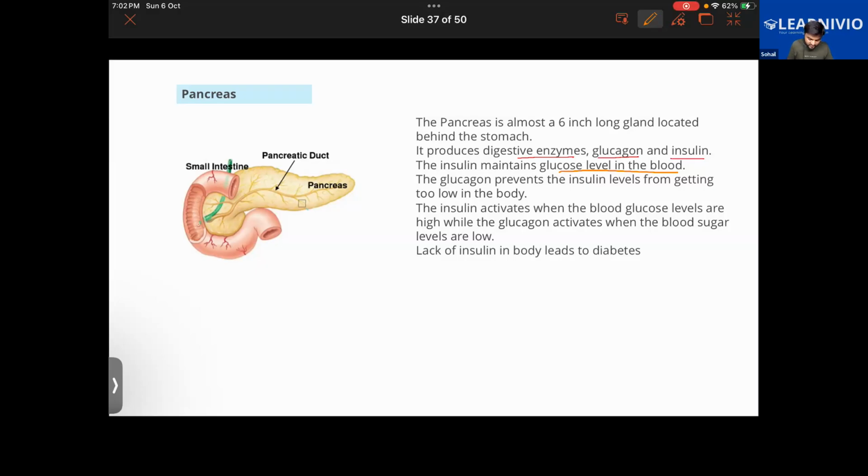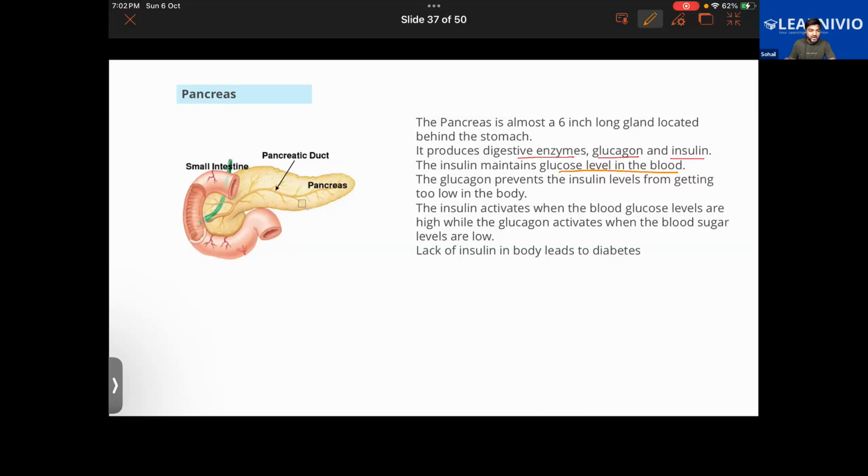But at the same time, we have glucagon. Glucagon prevents the blood sugar level from going too low in the body. So there are two main hormones here: one is insulin, and the other is glucagon. Insulin lowers your blood sugar level.